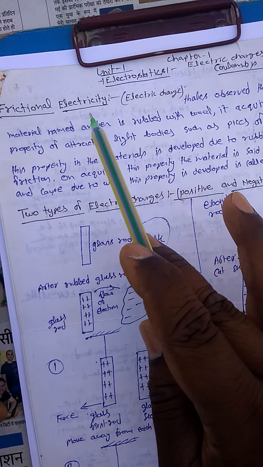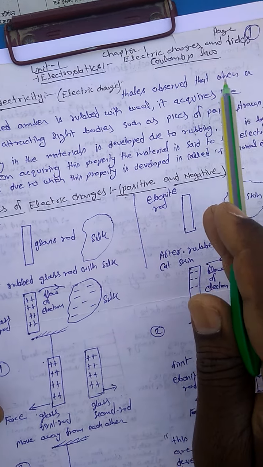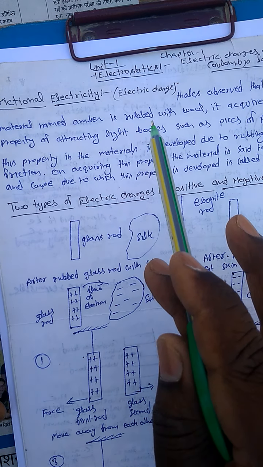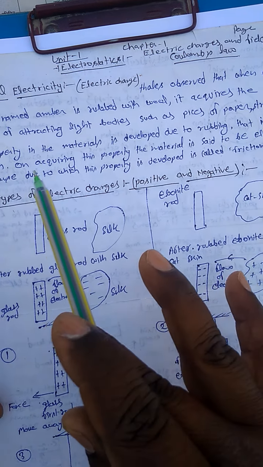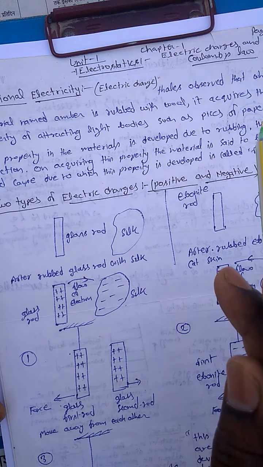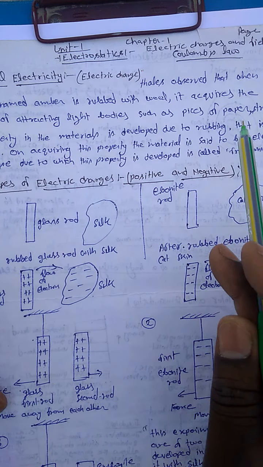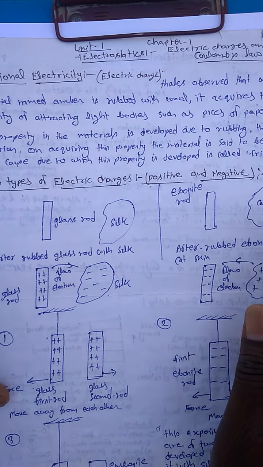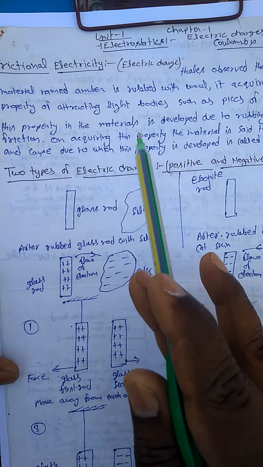Thales observed that when a material named amber is rubbed with wool, it acquires the property of attracting light bodies such as pieces of paper. This property of the material is developed due to rubbing, that is, by friction.